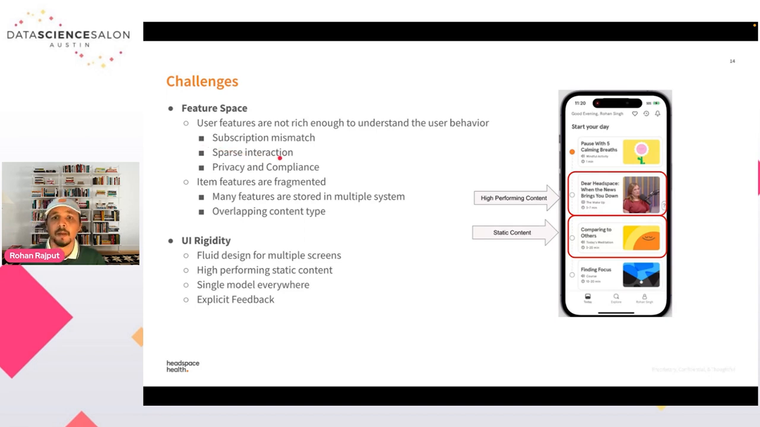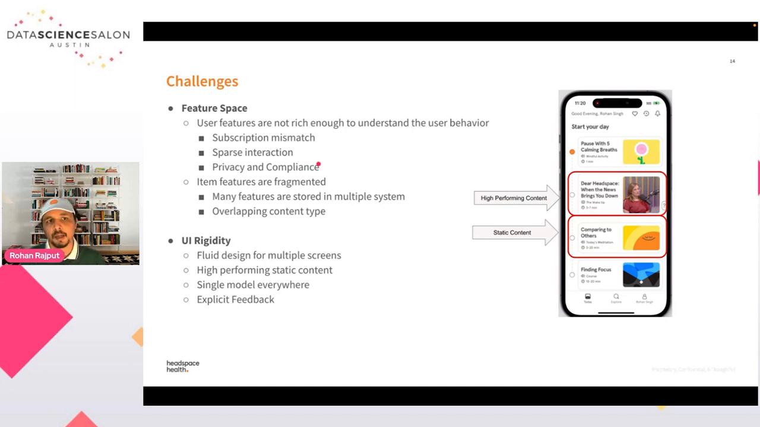We also had lots of subscription mismatch. That means that sometimes one user can belong to multiple subscription categories, right? The same user is in B2B and B2C. So it can also create some kind of problems because one user can belong to multiple subscription types. And if you're building a model for multiple types of subscription, then that could create some kind of conflict.